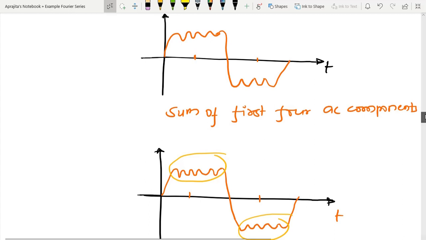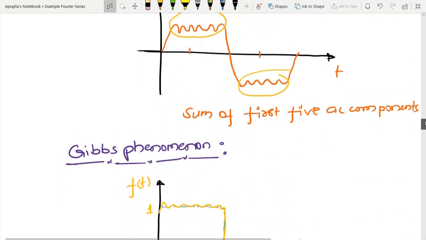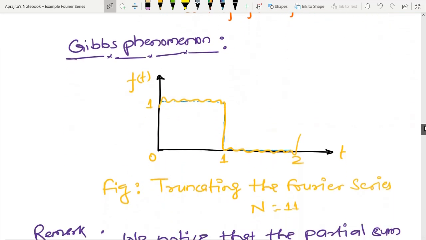And if you analyze 11 terms, sometimes it is difficult to plot manually, so people use a computer, or you can easily use MATLAB to plot the terms up to n equal to 11, considering the DC and AC terms. Then you are able to get this kind of waveform. So half is coming from the DC term plus the AC terms, and somehow you are able to visualize this kind of function.